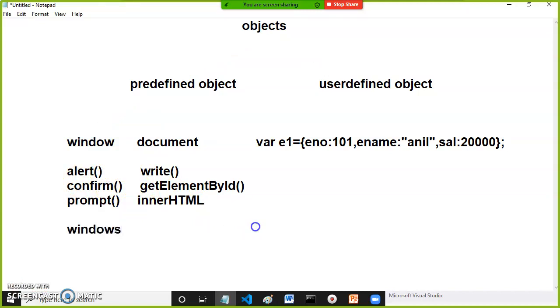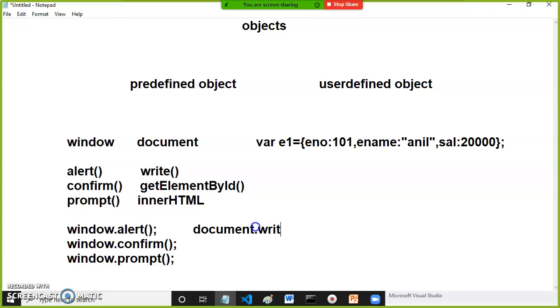So here you can call window.alert(), window.confirm(), window.prompt(), and document.write(), and document.getElementById().